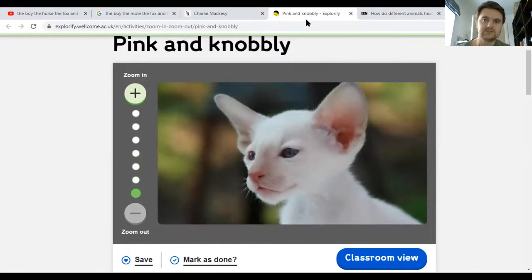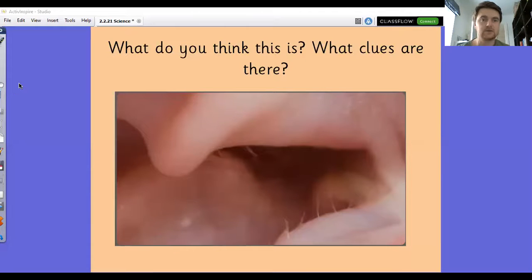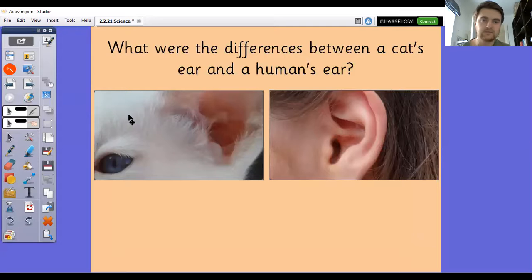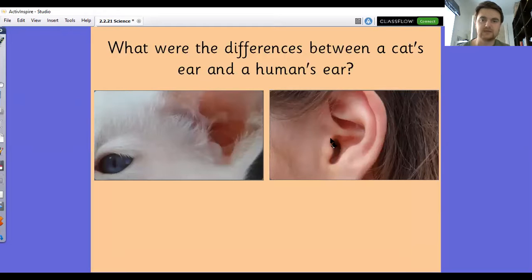Now, the reason I shared that one is because it's very similar to what was shared yesterday. But at the same time, there are quite a lot of differences. So as a little extension to your starter, can you tell me what are the differences between the cat's ear and the human ear? What are the differences?